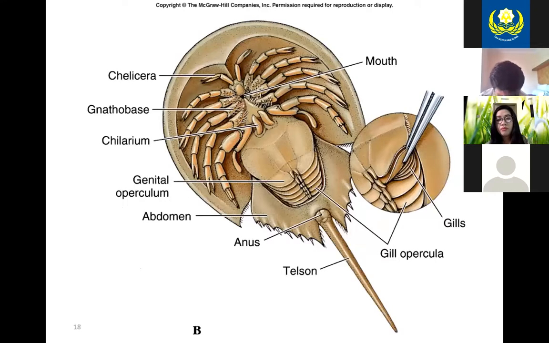If you flip over the horseshoe crab, then you can see some more of their distinct features in this particular subphylum. They do have chelicerae. You can see their 8 legs. They do have some assisting features like pedipalps. And then you can see they do have gills because they live in the water, and they need a way to exchange gases.